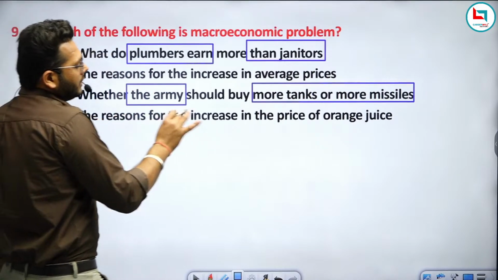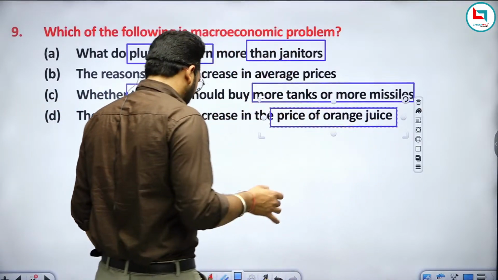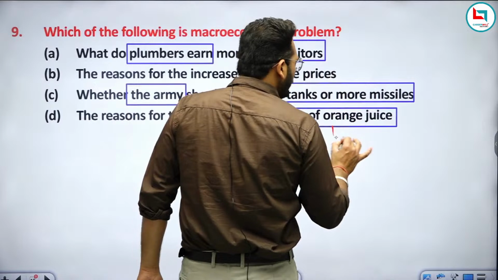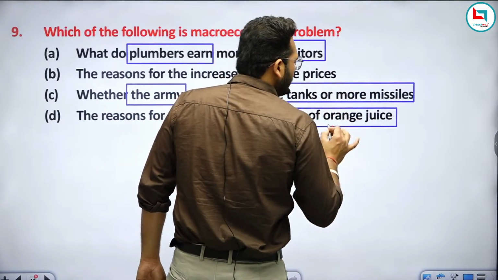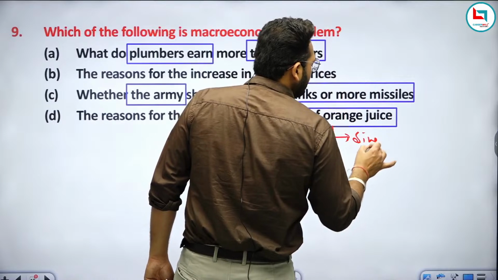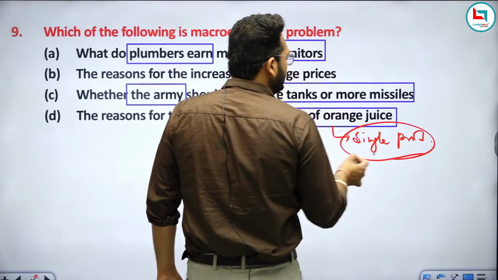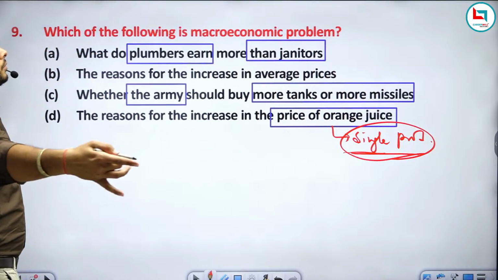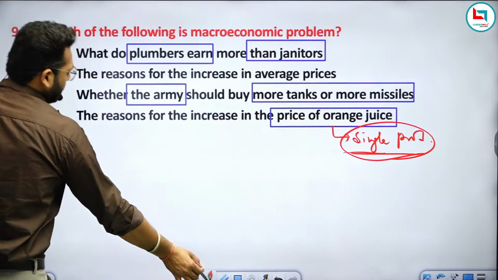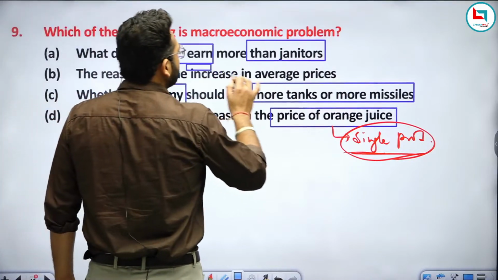The reason for the increase in the price of only orange juice. Again, this option is talking about only orange juice. It means it is talking about only a single product. Again, if we study economics at an individual level or for a single product, then we can say it will be included in microeconomics. But the second option is the reason for the increase in the average prices.